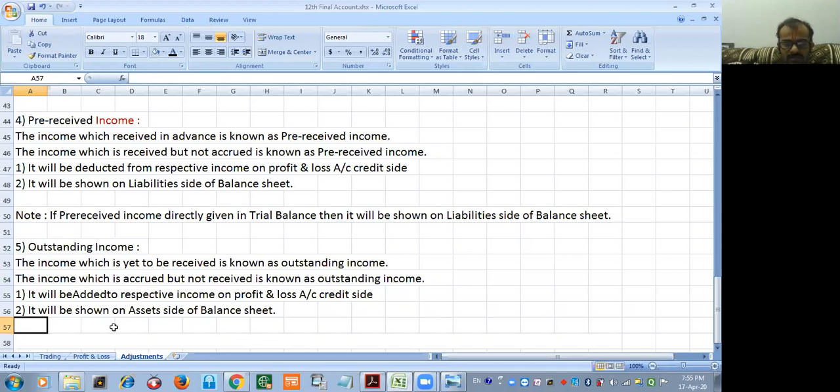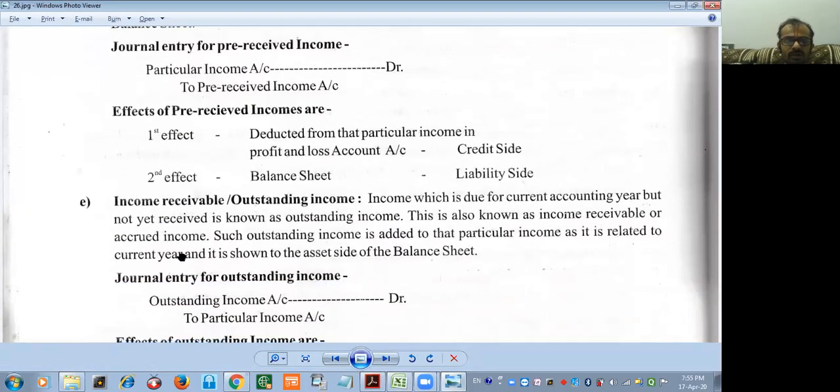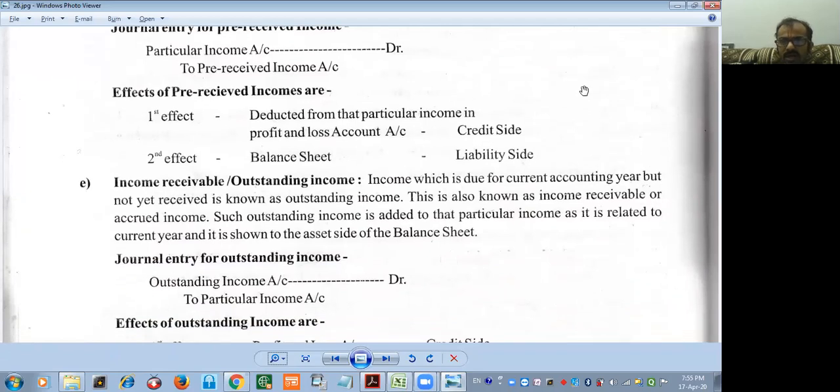Outstanding income account debit to particular income. Very perfectly said. Because you are creating the asset to that extent, the outstanding income should be debited and the particular income should be credited. Okay, first please read the last point.